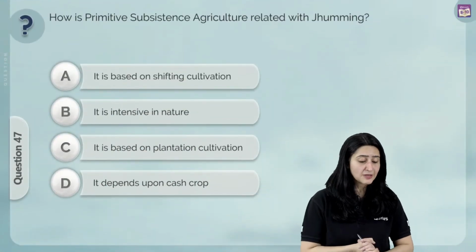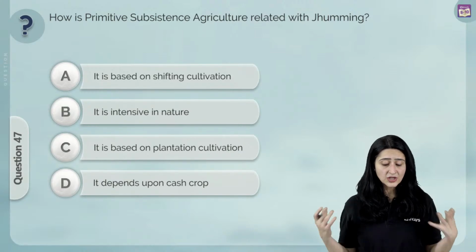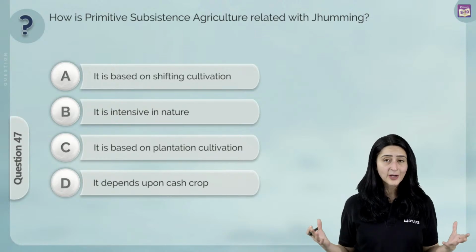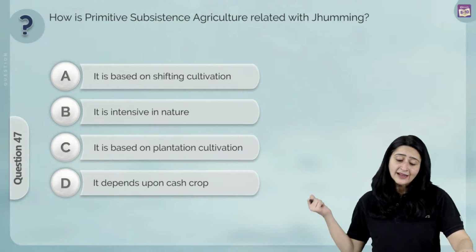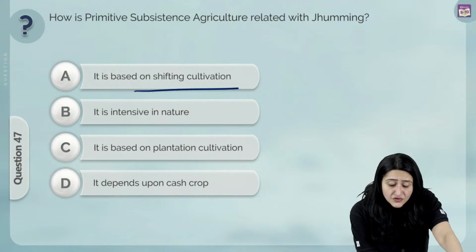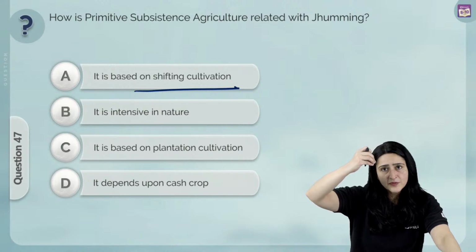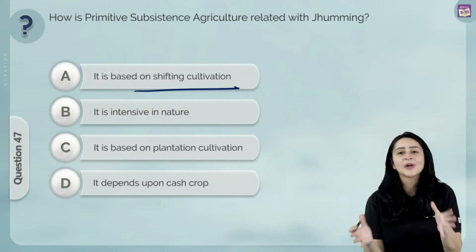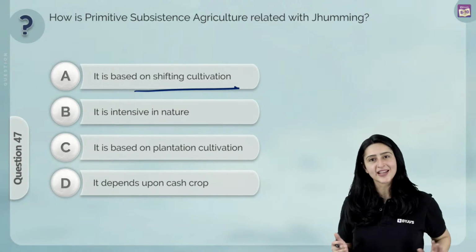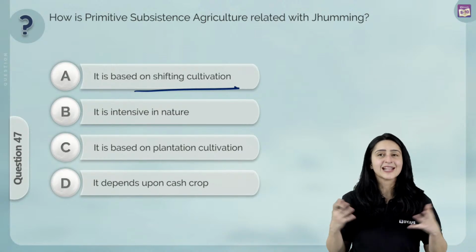The first question from this passage says, how is primitive subsistence agriculture related with Jhumming? Is it based on shifting cultivation? Is it intensive in nature? Is it based on plantation cultivation, or does it depend on cash crop? Well, primitive subsistence agriculture we know is related with shifting cultivation, because we have the tribals who practice this kind of agriculture. They farm on a particular piece of land, and then when that land loses its fertility, they shift to another piece of land, and this is basically what primitive subsistence agriculture, or Jhumming, or slash and burn agriculture is.